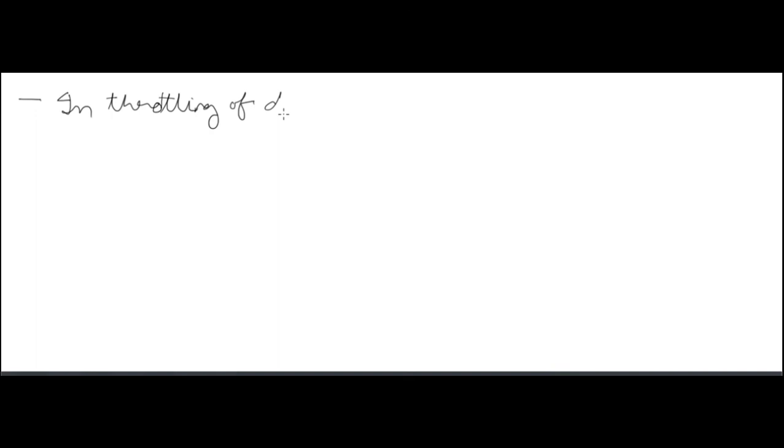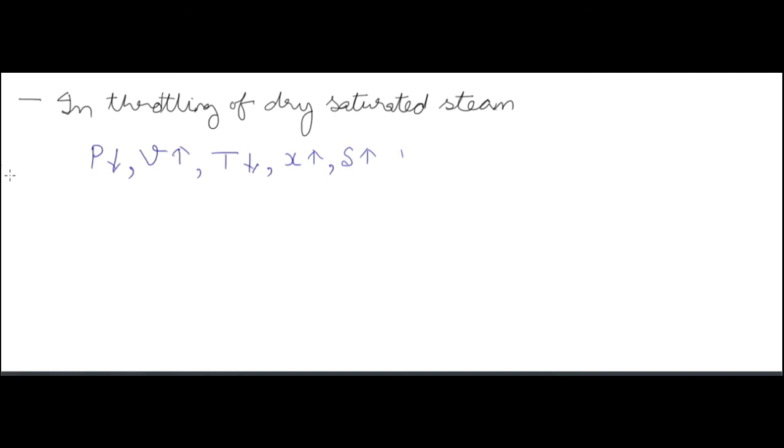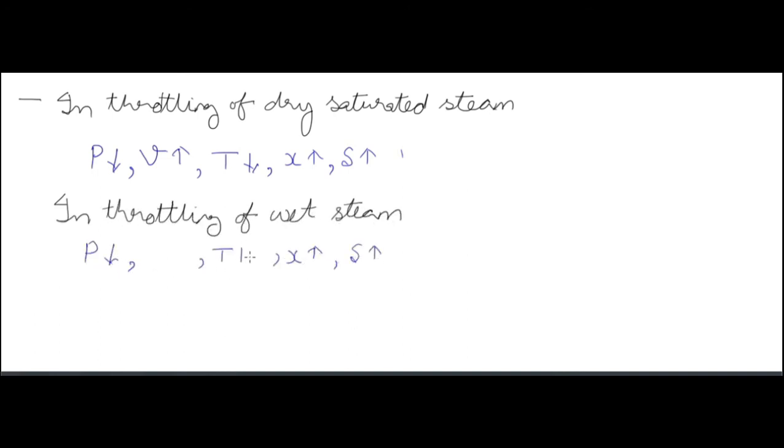Now if you do the throttling of dry saturated steam and wet saturated steam, all the properties will change the same way, just the specific volume will increase and decrease respectively. In throttling, pressure decreases. If the pressure decreases, then temperature decreases. Dryness fraction increases and entropy increases. These four things happen the same for wet steam and dry steam, but for dry steam the specific volume increases and for wet steam the specific volume decreases. This is the only difference between throttling of dry steam and wet steam.